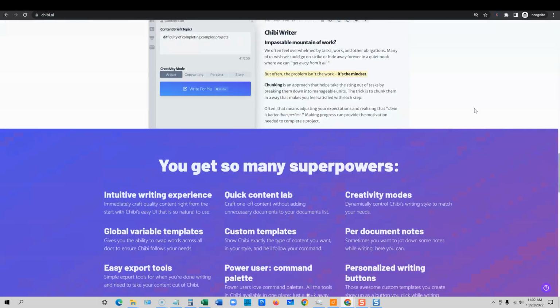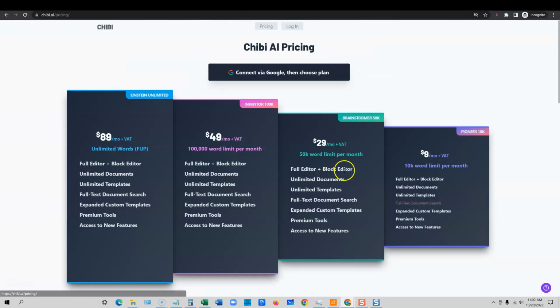Let's go and look at the pricing real quick. And go get started here. You're going to see the different pricing structures here. Start at $9 a month for 10K word limit per month. So to write 5 to 10 really good articles, you probably could start off with the Pioneer. And then you're going to move in, and I think I'm currently paying for the Brainstormer, 50K words per month